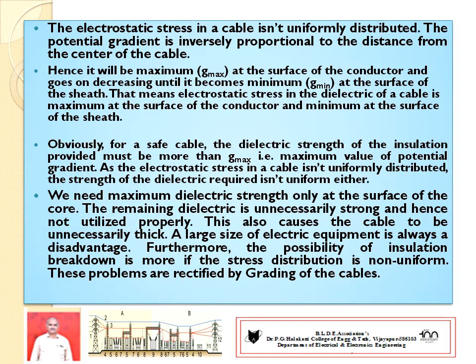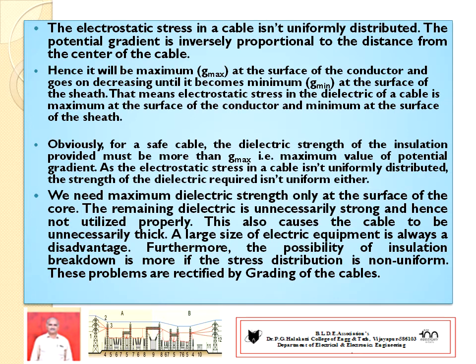From the previous class it is understood that, from the expression of dielectric stress, the electrostatic stress distribution in a cable is not uniformly distributed. The potential gradient varies inversely with the distance from the center of the cable. Hence, maximum potential gradient is observed at the core diameter because it has the least distance from the center.